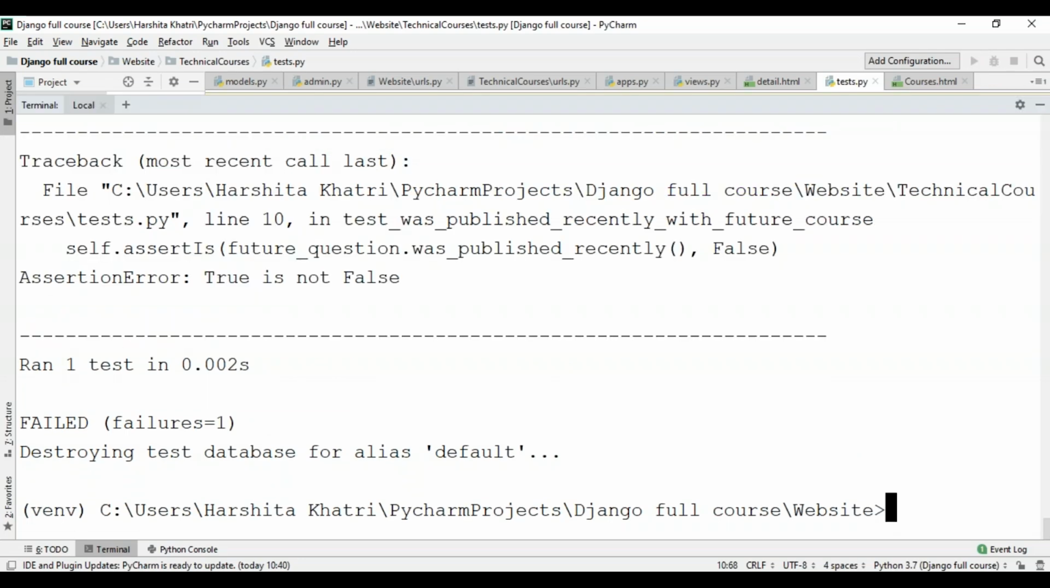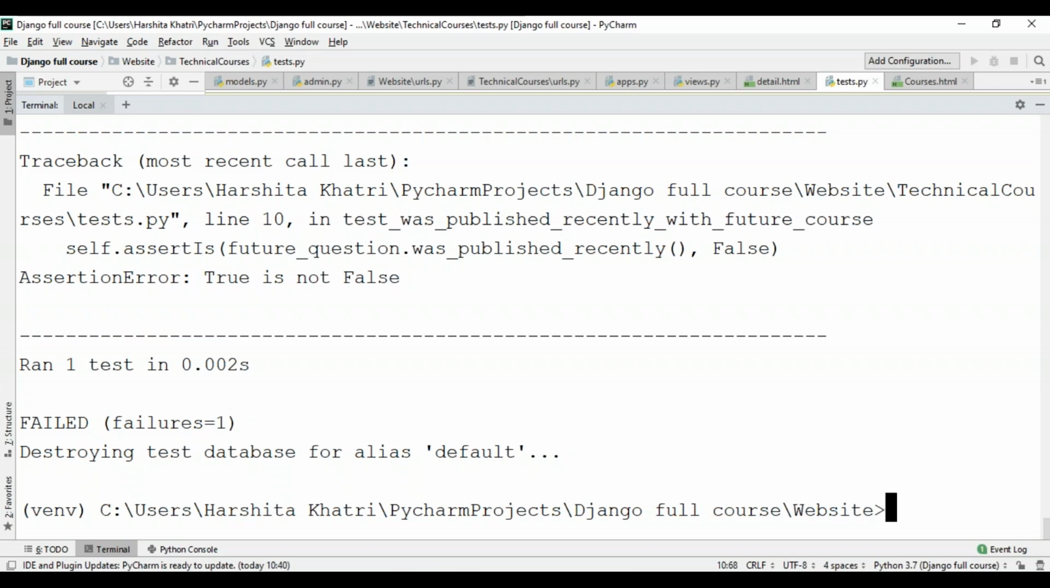So what exactly happened over here is this. The manage.py test command actually looked for the all courses application. After that, it found a subclass of the django.test.TestCase class. It then created a special database for the purpose of testing, then looked for the test methods, the ones whose name begin with test.